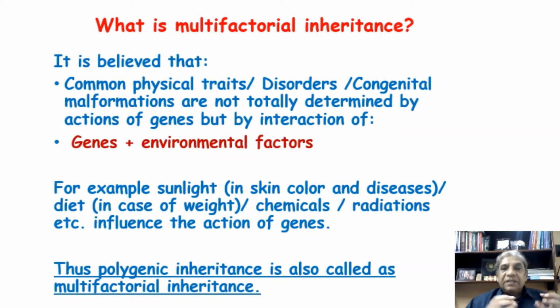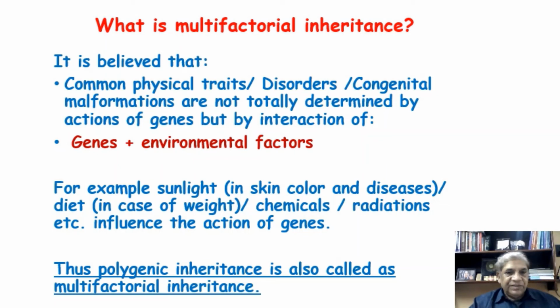So when there is an interaction in expression between the genes and environmental factor, this condition becomes multifactorial, because many factors, the genetic factors and the environmental factor, both are responsible for its expression. Hence it is called multifactorial inheritance.